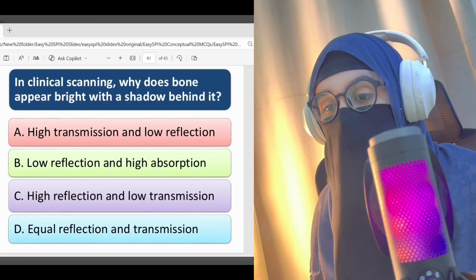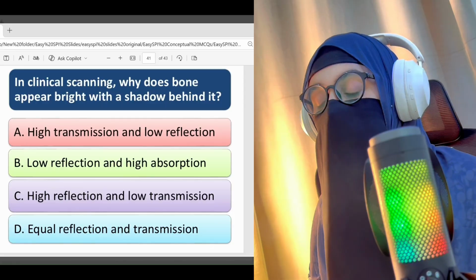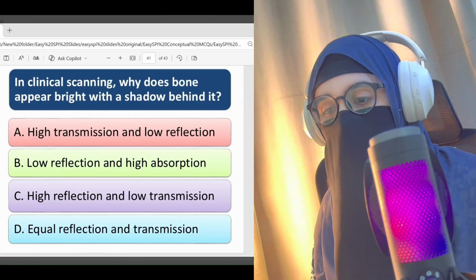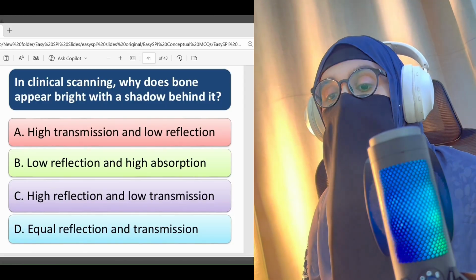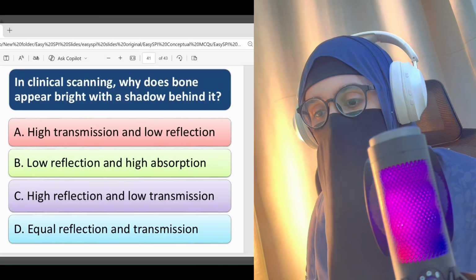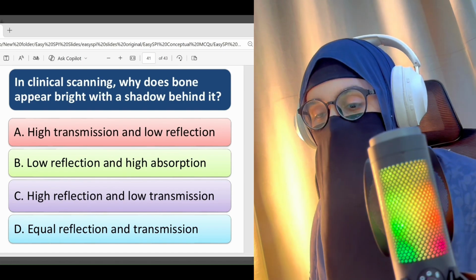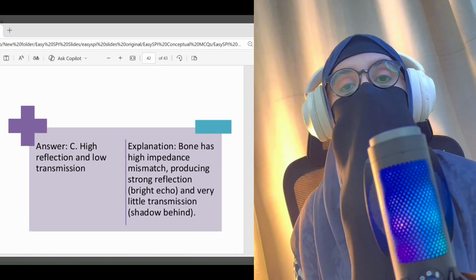Next, in clinical scanning, why does bone appear bright with a shadow behind it? A. High transmission and low reflection. B. Low reflection and high absorption. C. High reflection and low transmission. D. Equal reflection and transmission. The right answer here is C.